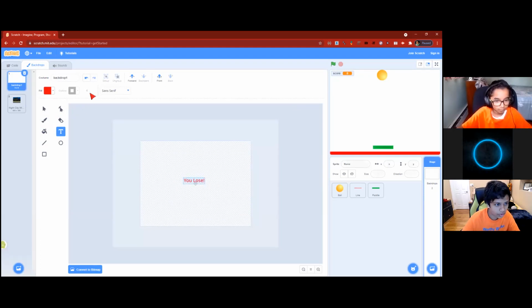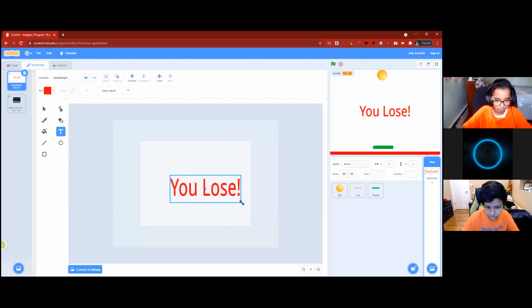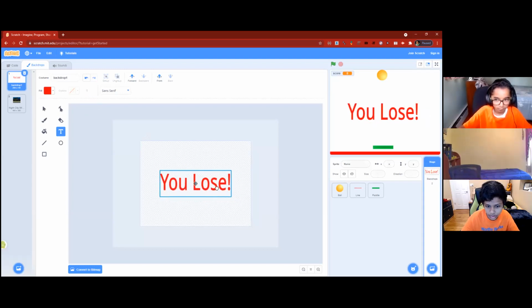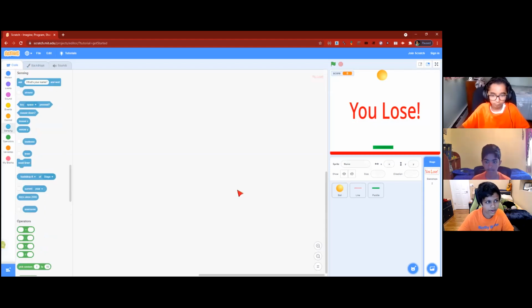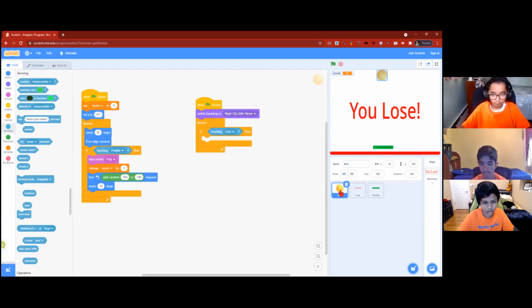And I'm also going to position it towards the middle and increase the size. So you can have it any size you want. I just want to make it pretty big so that the user knows that they have lost and they have to go again. So I think that's big enough. So I'm going to go back to my code and click on the ball.